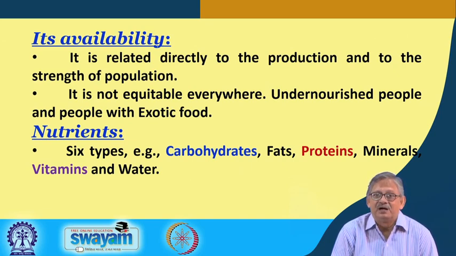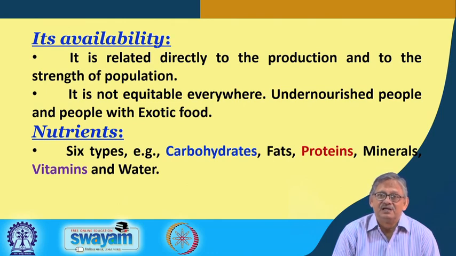Whereas in a part where a food material is being produced and the population is very high, consumption is very high, so the production may not be sufficient to cater to the population there.